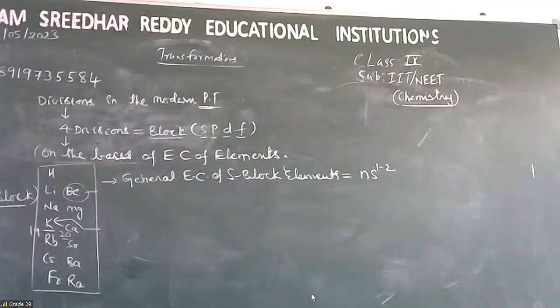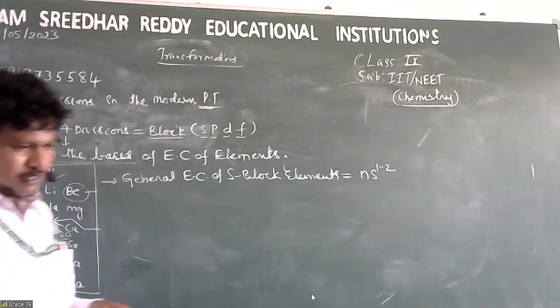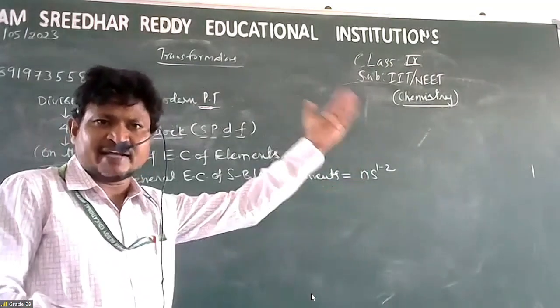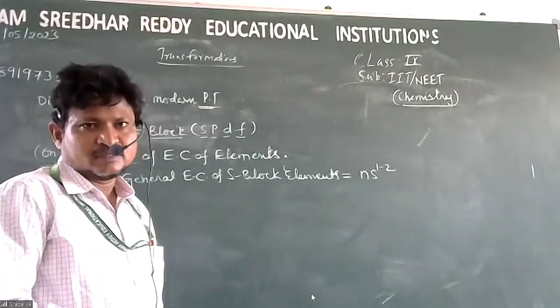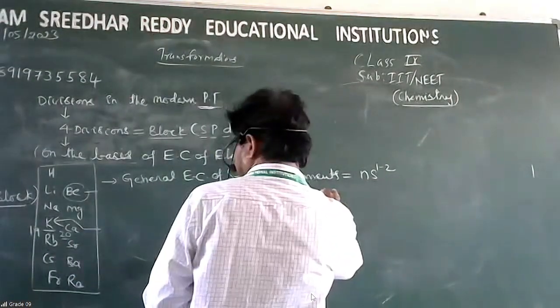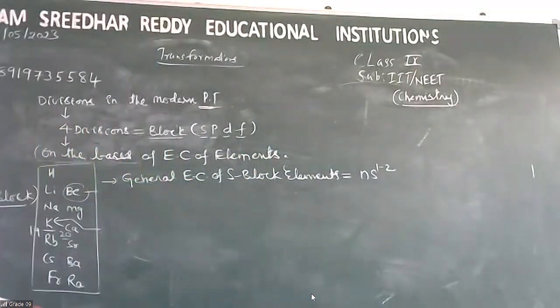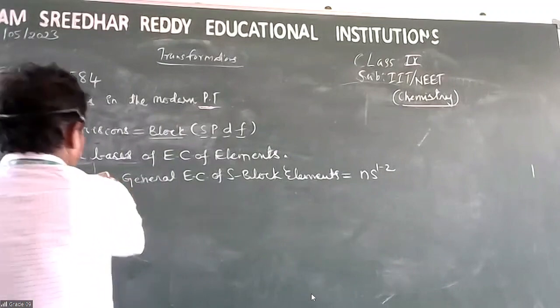Next, in the same way, they found that group number 13 to group number 18, from group number 13, boron, see Nana.